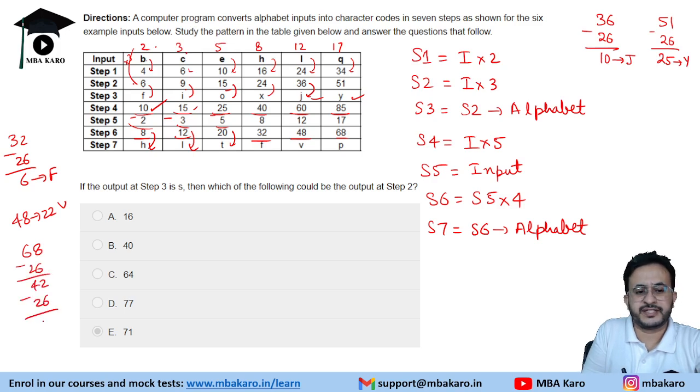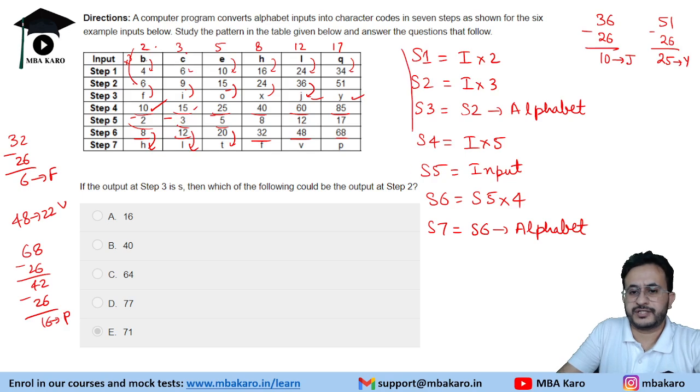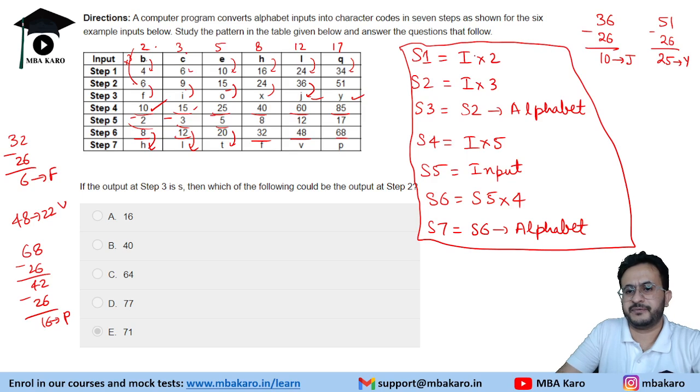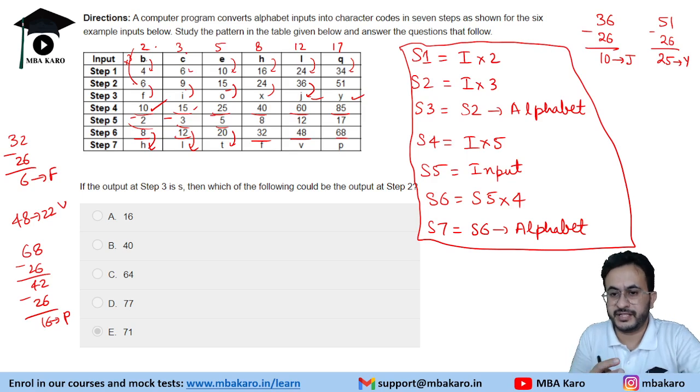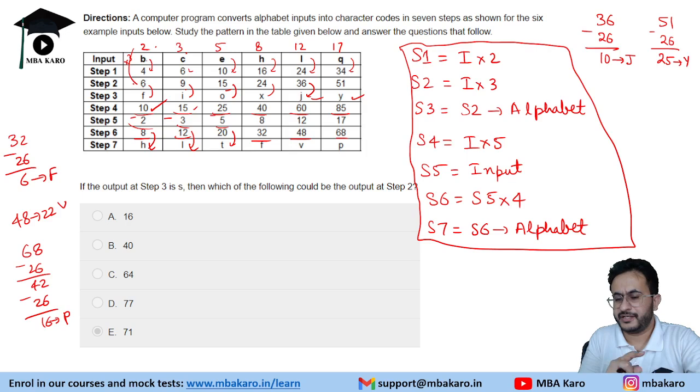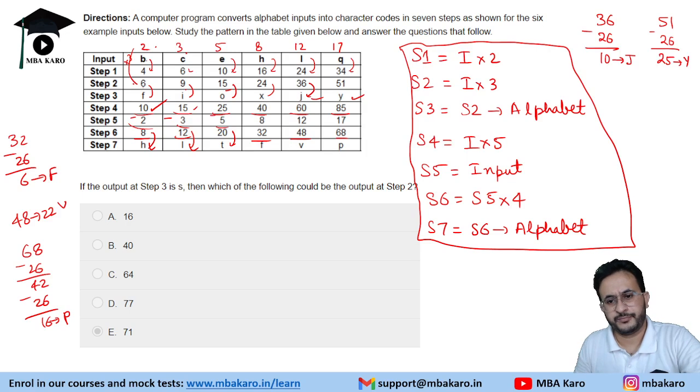So subtract 26 again, which is 16 and P. So these are the logics. So very simple logic. You just have to multiply by different numbers, by 2, by 3, right, and then write the alphabet. So very simple logic of this input output.